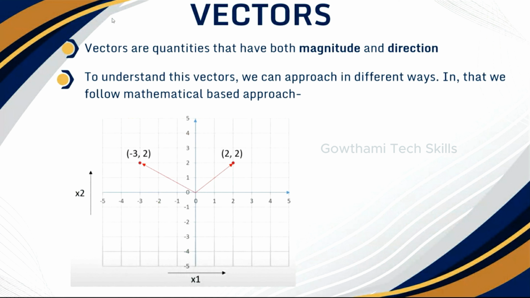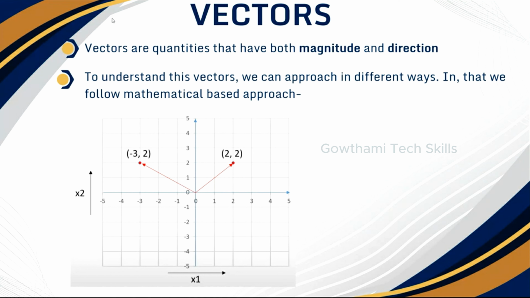Coming to vectors, a vector has both magnitude and direction. Magnitude is nothing but the value. Direction is nothing but in which path it is going. Actually, to define vectors, there are different approaches: a computer science approach, a physics based approach, and a mathematical approach. In our case, we are learning mathematics for machine learning, so we are just using the mathematical approach here.